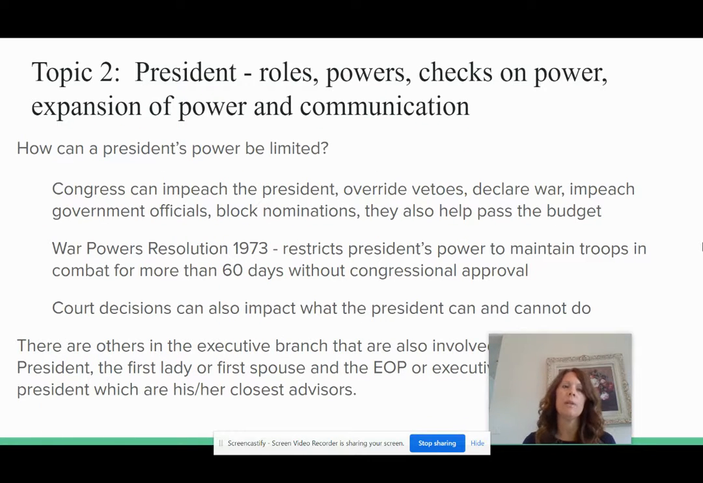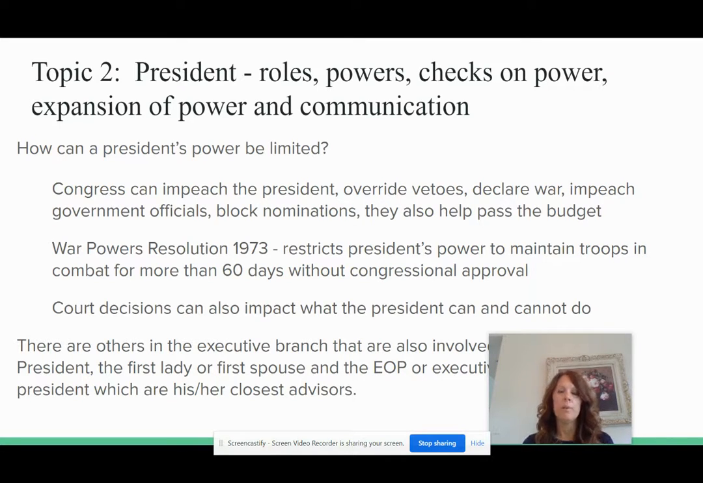How can a president's power be limited? Well, Congress can impeach the president. We already saw that this year. They can override vetoes, declare war, impeach government officials, block nominations. They can also help pass the budget. There was something in 73 called the War Powers Resolution, which restricts the president's power to maintain troops in combat for more than 60 days without congressional approval. Courts can also impact what the president can and cannot do.